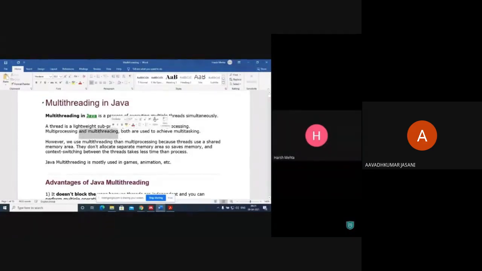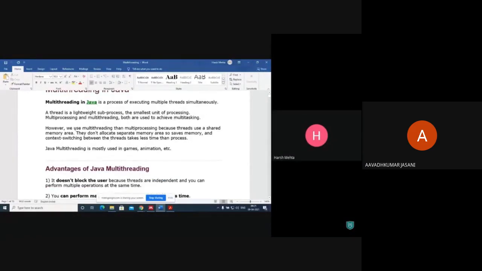Multiprocessing and multi-threading both are used to achieve multitasking. However, we use multi-threading rather than multiprocessing because threads use a shared memory area. They don't allocate a separate memory area, so it saves memory. And context switching between the threads takes less time than between processes. If we want to shift from one thread to another, it's known as context switching. It takes less time. So multi-threading is mostly used in games, animation, etc.